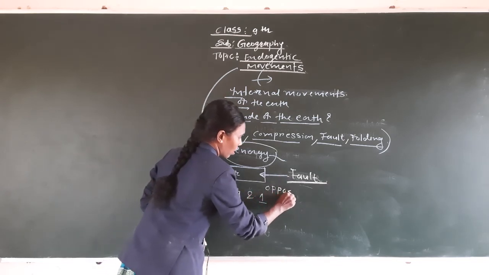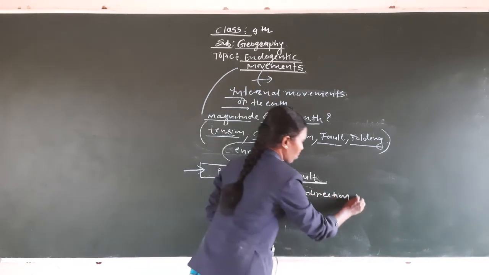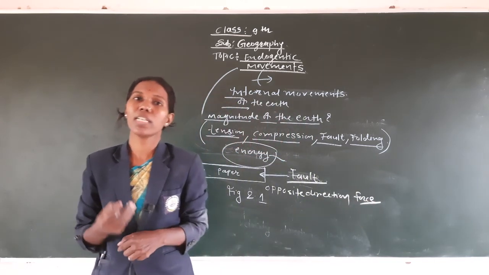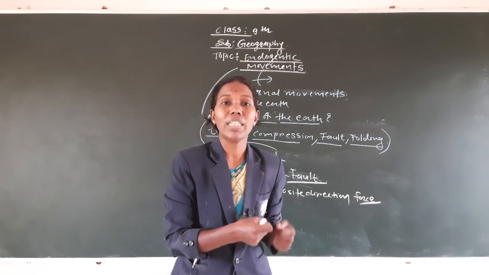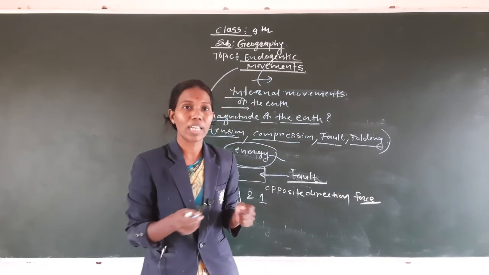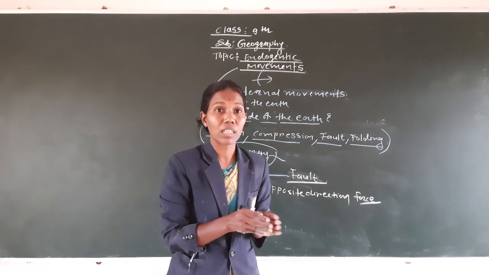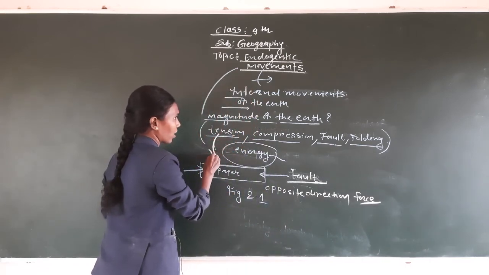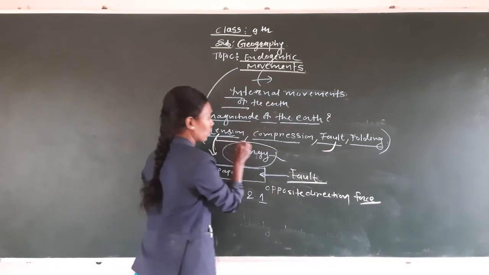When the opposite direction force is applied, at that time tremendous energy gets the force, and as a result this paper totally broke down. As a result, the same condition happening in the interior of the earth creates the faulting. It is known as the tension. So due to the tension, there is the creation of the faulting. Do you understand? The tension is related to the faulting.